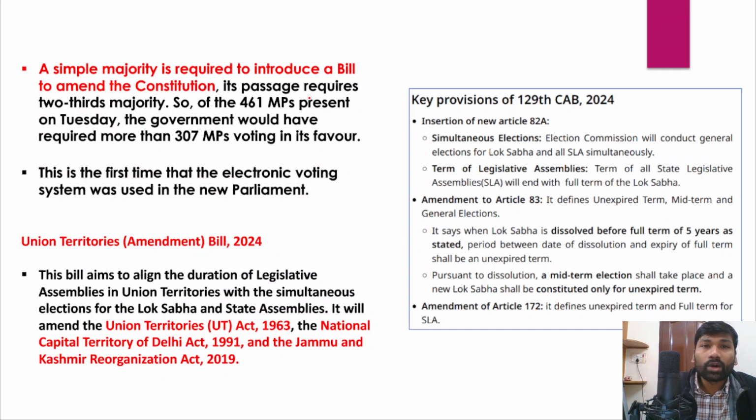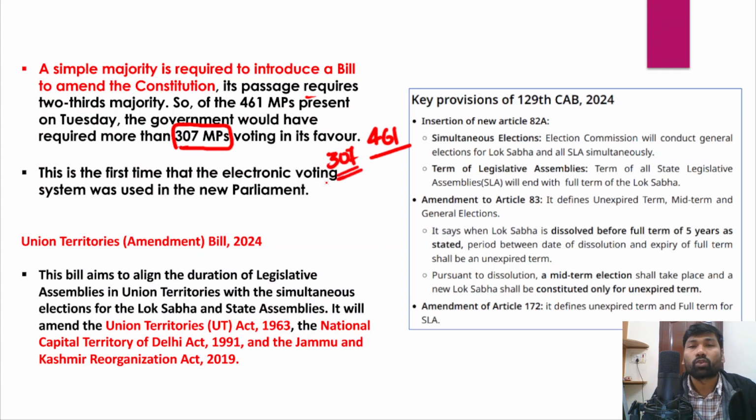In fact, the passage of the bill requires a 2/3 majority. With 461 MPs present on Tuesday, the government would have required more than 307 votes in favor of it. However, the government did not receive these 307 MPs in favor of the simultaneous elections.